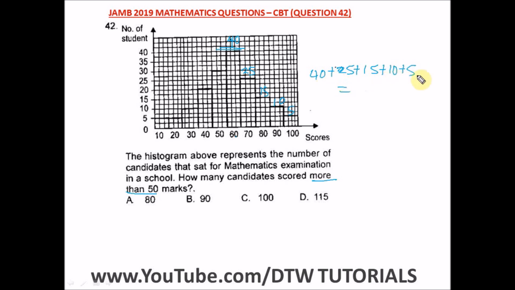When we add this up, what are we going to have? We have 15 plus 5, which is 20. 20 plus 10, that is 30. And 30 plus 40, that will give us 70. And 70 plus 25, we're going to have 95. All right, you can see this is an answer, but we don't have an answer here.